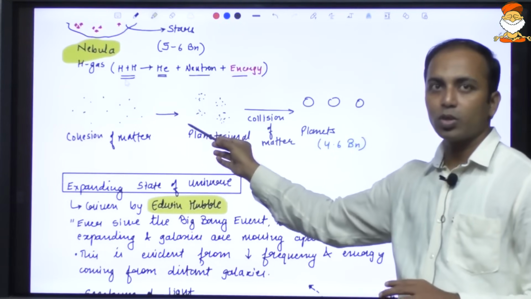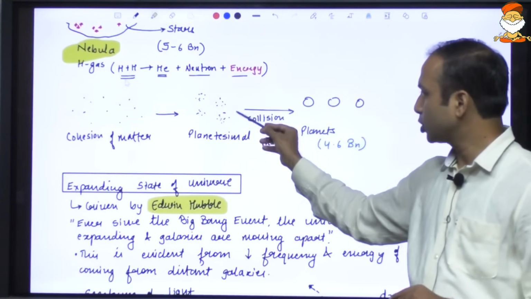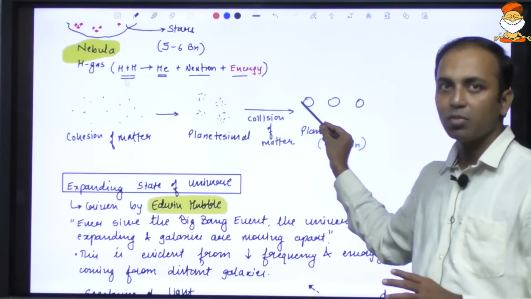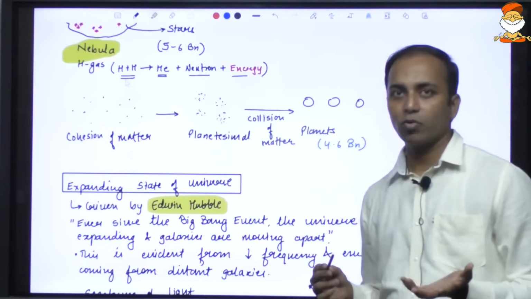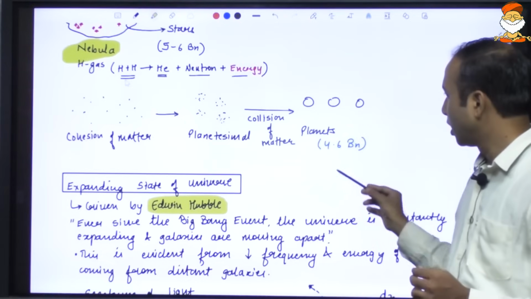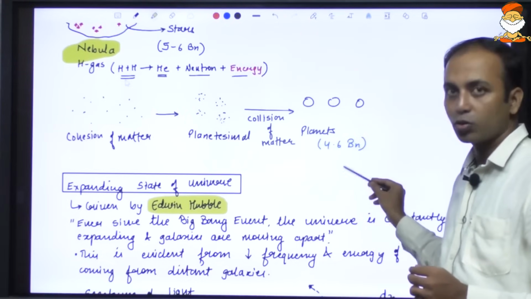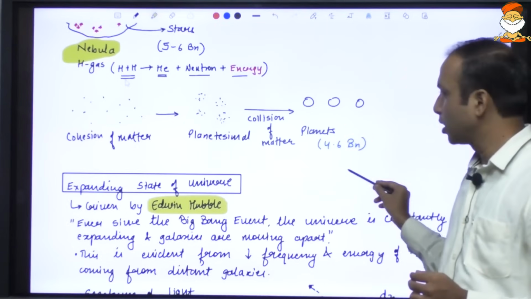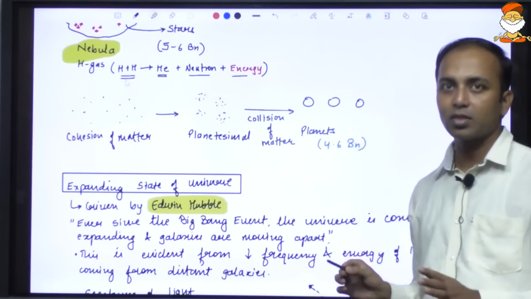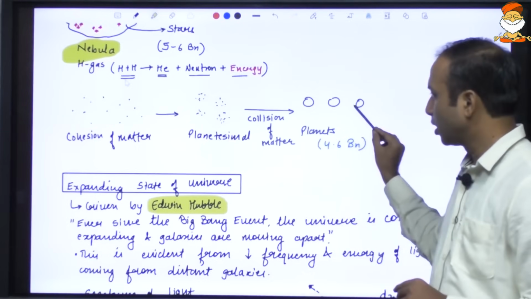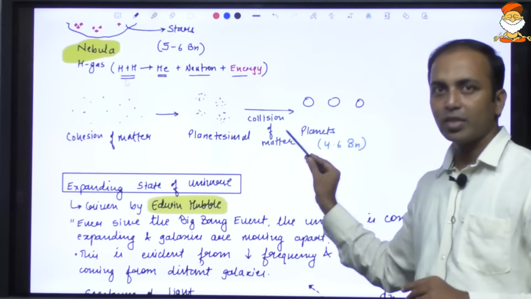The cohesion and collision of matter led to the formation of planetesimals. Planetesimals are basically the raw material needed for the formation of a planet. And subsequently, in the case of the solar system, 4.6 billion years ago, all the 8 planets that we have were formed at a relatively similar time.